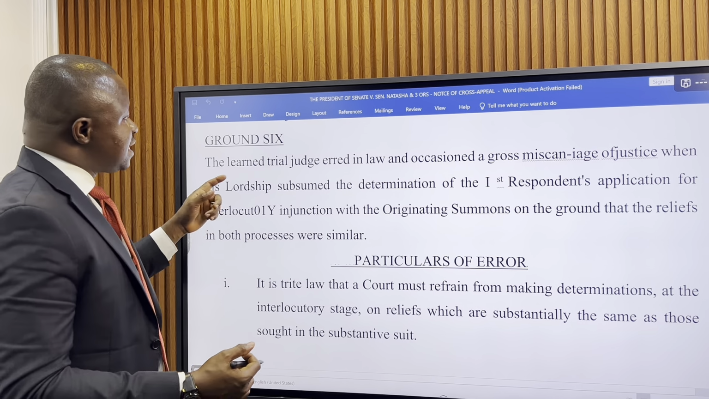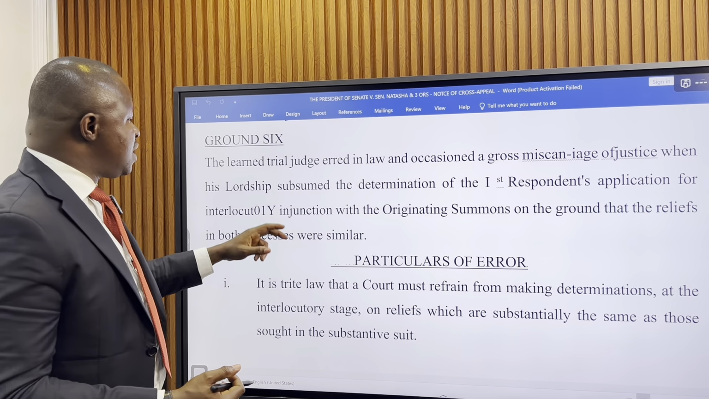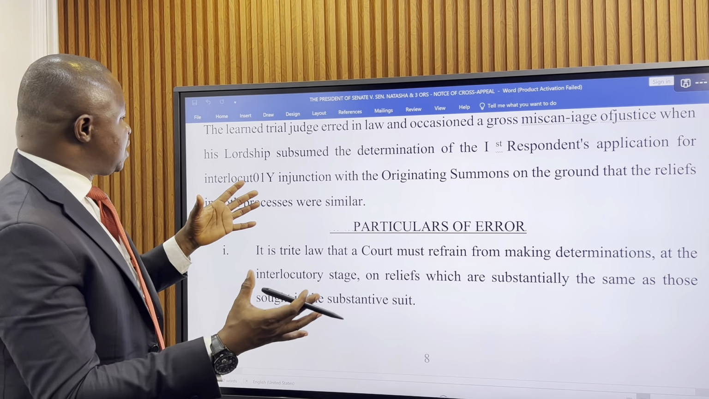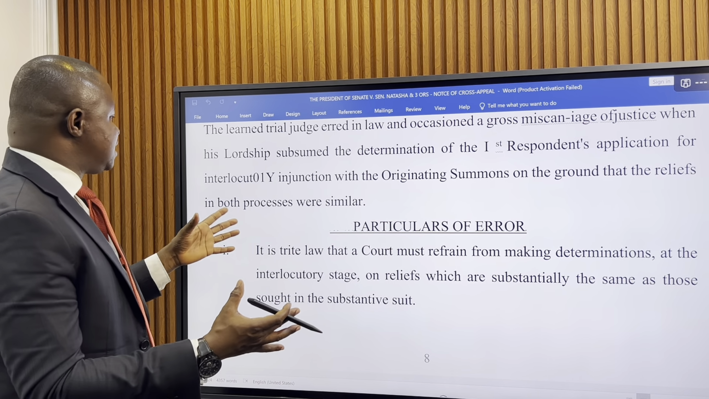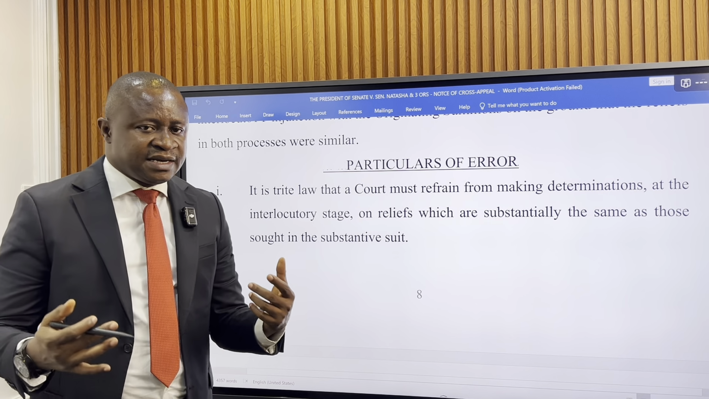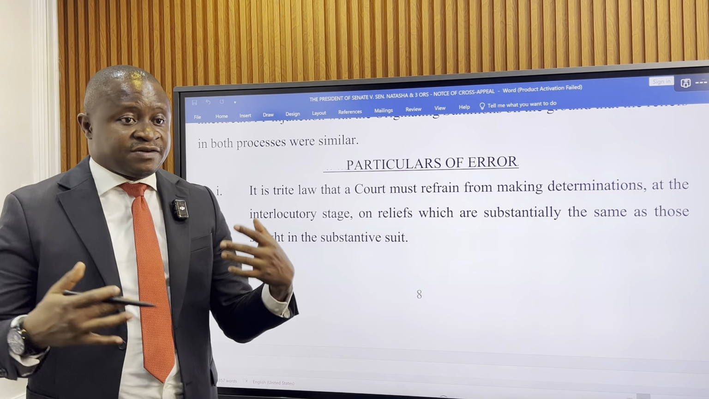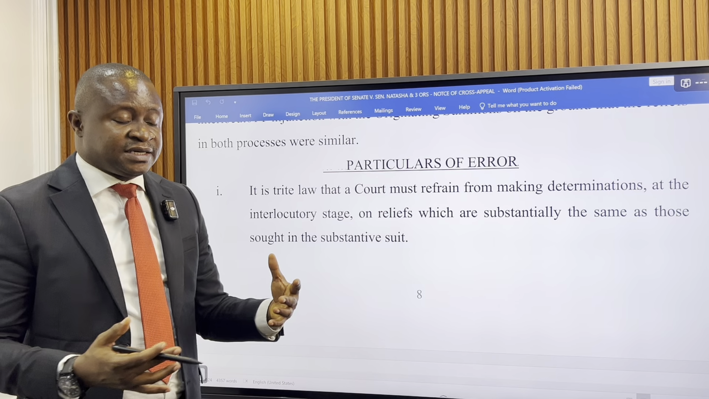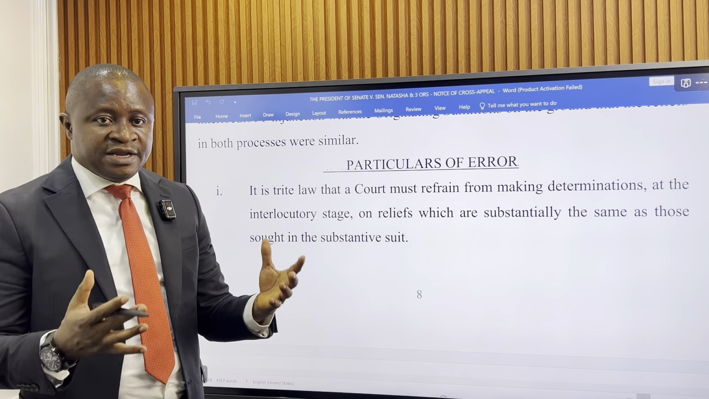Ground 6, that the learned trial judge erred in law and occasioned a gross miscarriage of justice when his lordship subsumed the determination of Natasha's application for interlocutory injunction with the originating summons on the grounds that the reliefs were both similar. So in the particulars, they are saying that the Senate had filed a notice of preliminary objection that the judge should have determined first before determining the substantive matter, but that the judge decided to lump both together, saying that those reliefs were the same.